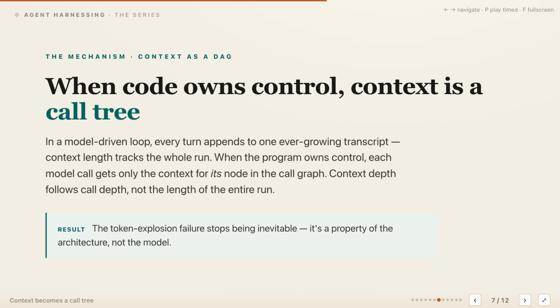The harness gives each node only its arguments, relevant evidence, and the results it actually depends on. Context depth now follows call depth, not the length of the entire run. Token explosion is no longer inevitable because the architecture does not require one universal transcript.